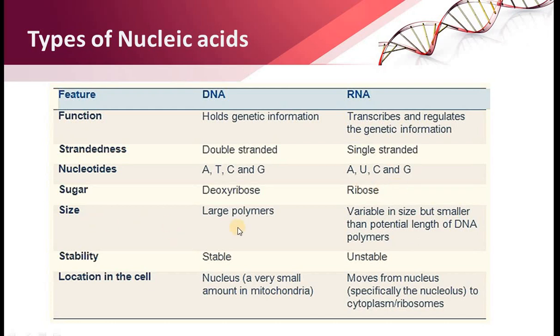Size: DNA are large polymers and RNA are variable in size but smaller than the potential length of the DNA polymer. Let's talk about the stability. DNA is a stable structure while RNA is an unstable structure. Location in the cell: DNA is present in the nucleus, and in a small amount in mitochondria as well as in chloroplast, while RNA is generated in the nucleus but moves from the nucleus to the cytoplasm or to the ribosome for its function. As you know, the function of the RNA is to generate a protein.